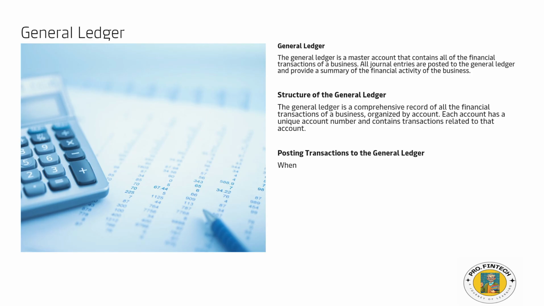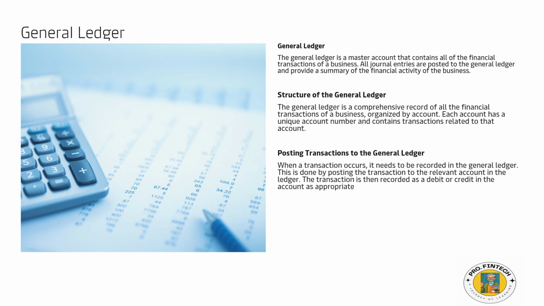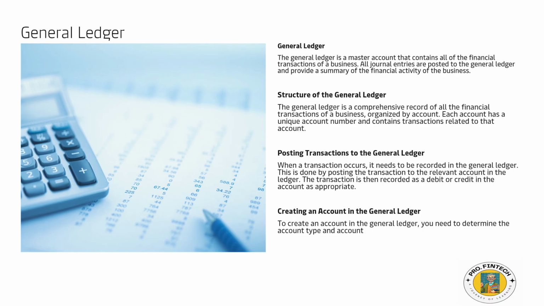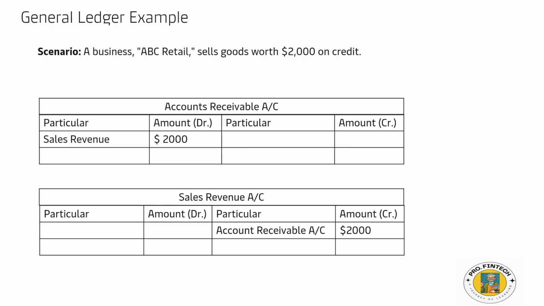Posting transactions to the general ledger. When a transaction occurs, it needs to be recorded in the general ledger. This is done by posting the transaction to the relevant account in the ledger. The transaction is then recorded as a debit or credit in the account as appropriate. Creating an account in the general ledger. To create an account in the general ledger, you need to determine the account type and account number. The account type determines the category of the account, such as assets, liabilities, equity, while the account number is a unique identifier for the account. Let's deep dive with this example.